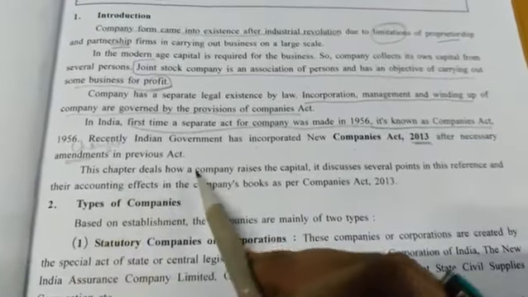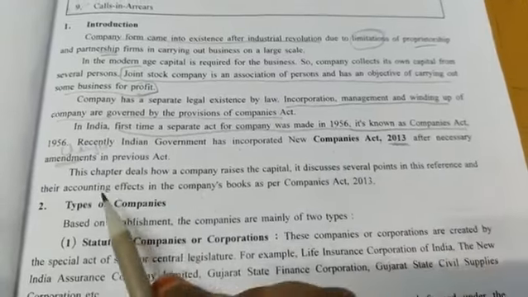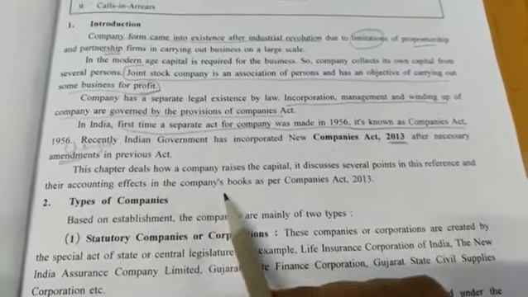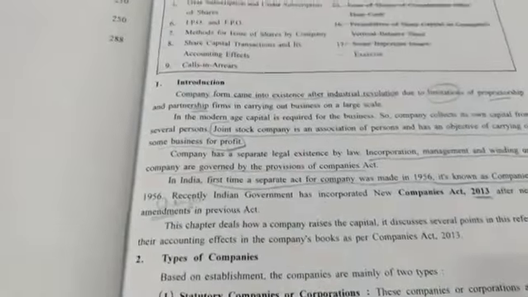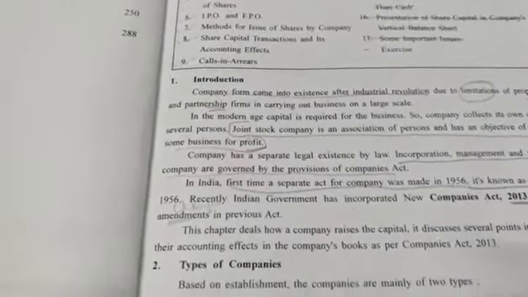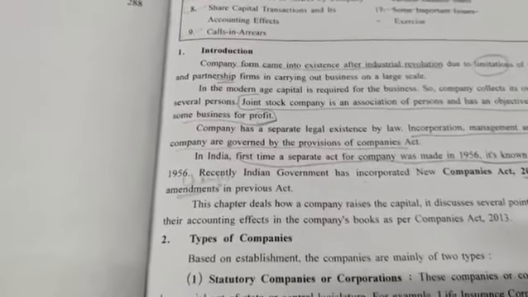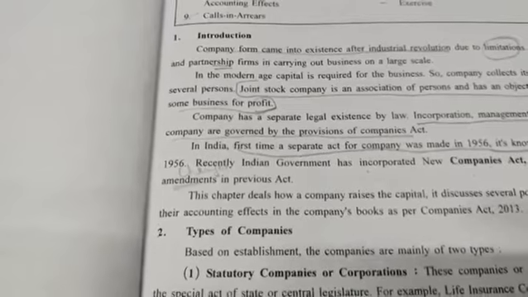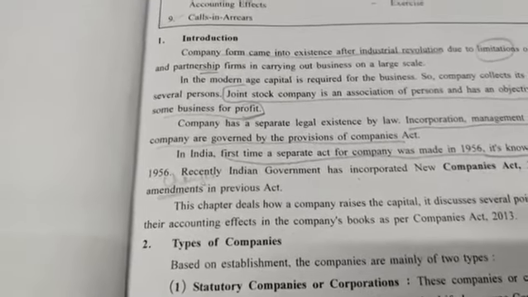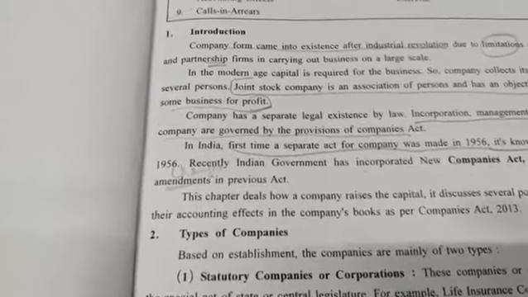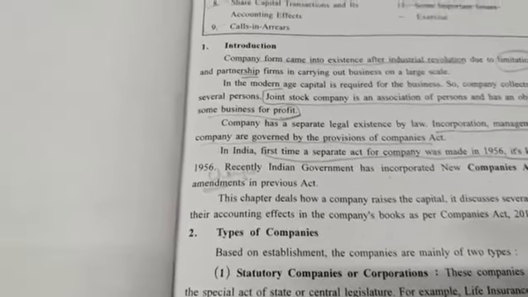This chapter deals with how a company raises the capital. It discusses several points and the accounting effect in the company's books as per the Companies Act 2013. When a company is started and is doing business, they need a huge amount of capital. The company itself does not have that amount of capital, so they borrow it from common people, that is the public.